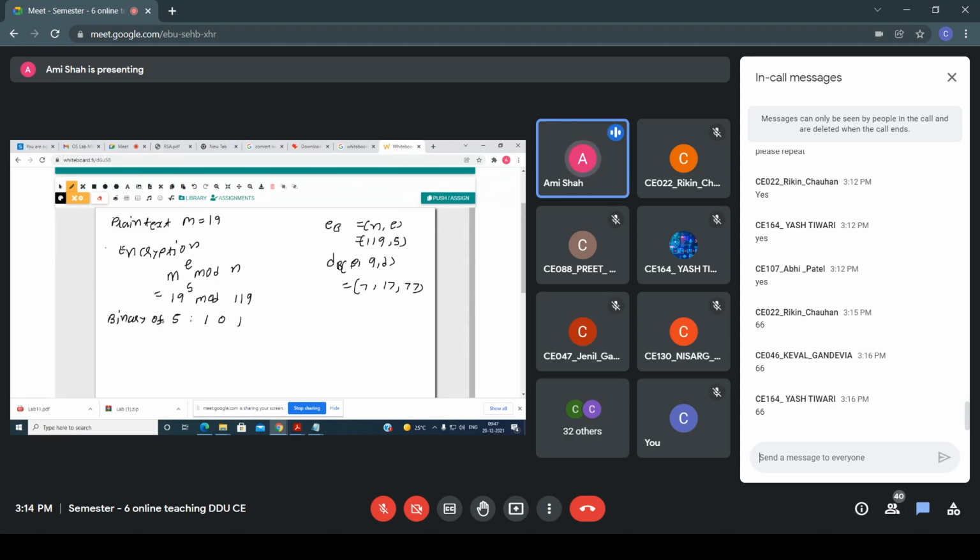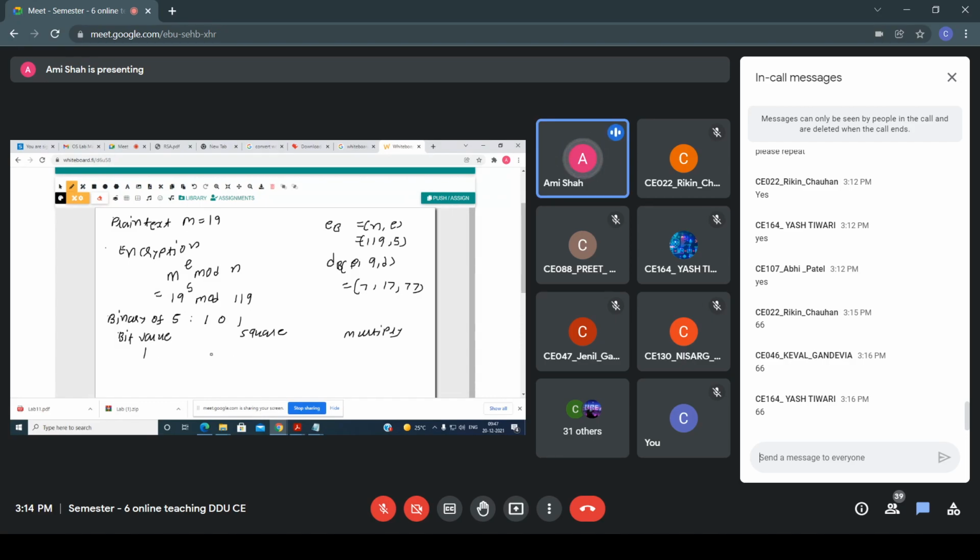Then all of you know what you have to do: you have to start from here. First I am writing the bit value, and then the square and the multiply. These are the three parts that I am writing. Initially the bit value is 1.